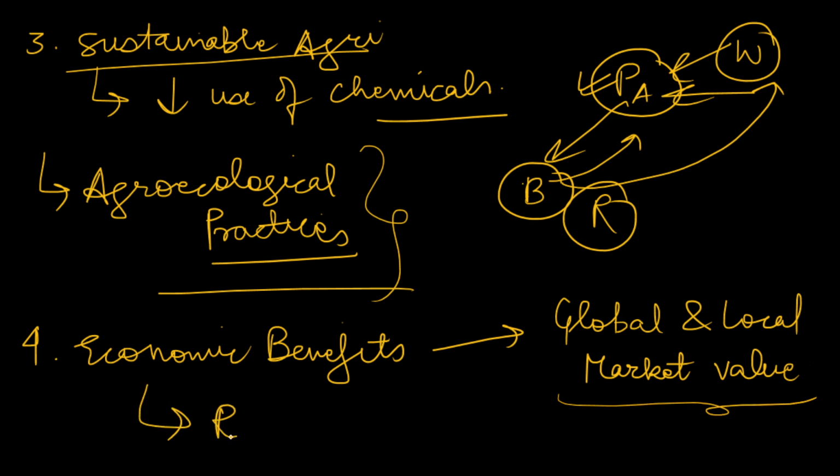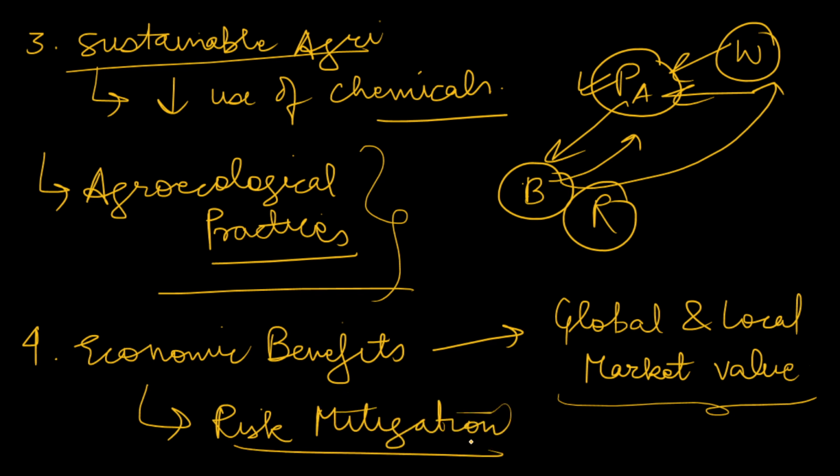It could help in risk mitigation, because if we use different types of varieties which are tolerant or resistant to different things, our risk will be lower. The risk could be of pests, diseases, climate change, anything. So it can overall lead to economic benefits.